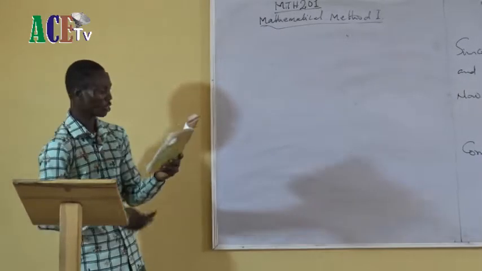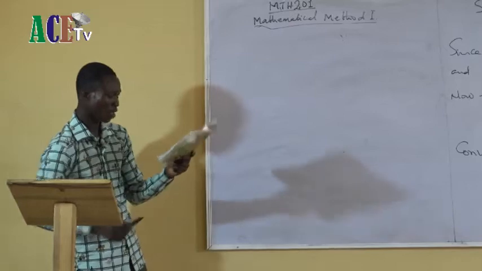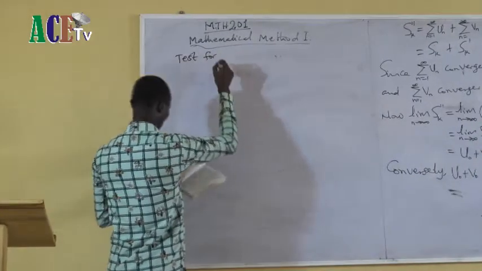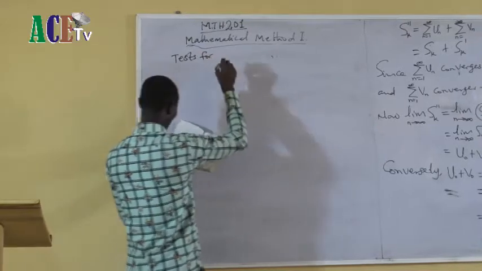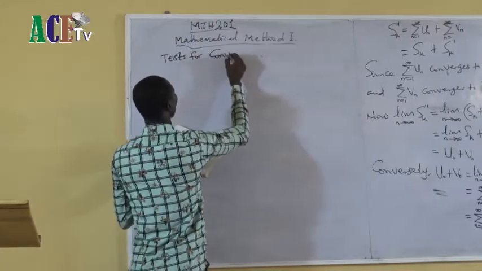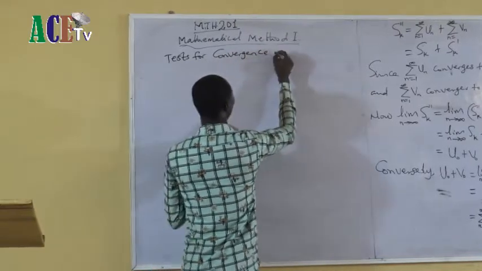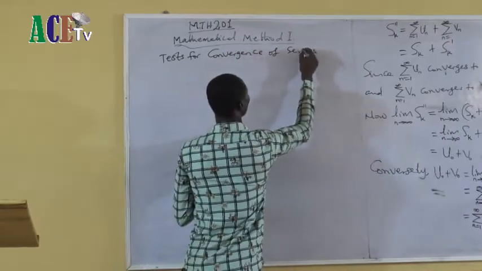Use the Cauchy sequence, prove that one. But let me go to tests for convergence of series.